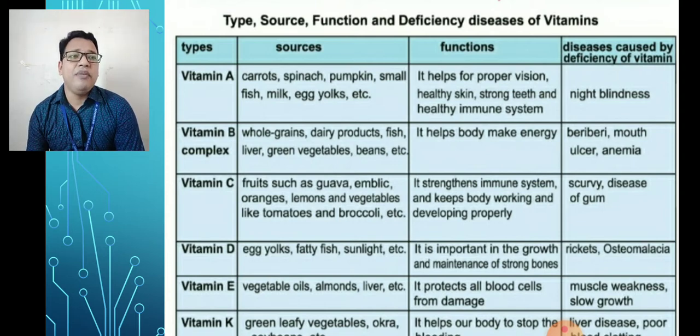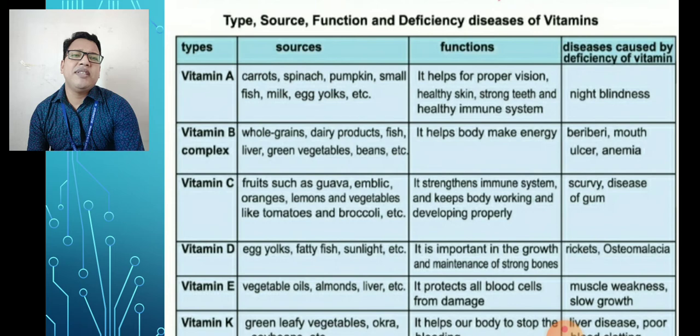Now beriberi, mouth ulcer, and anemia. Anemia is having less blood than we need in our body. That is called anemia. Mouth ulcer, you know what a mouth ulcer is. Sometimes there is an ulcer in our mouth. That is called mouth ulcer. And beriberi is one kind of disease.